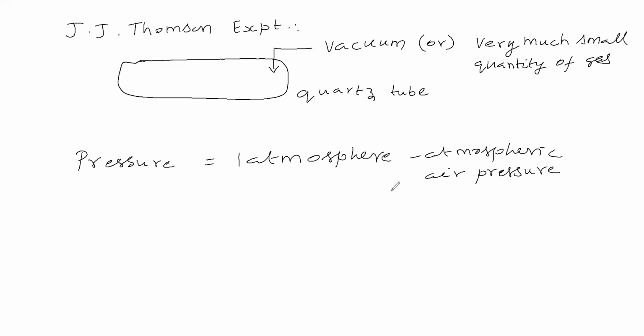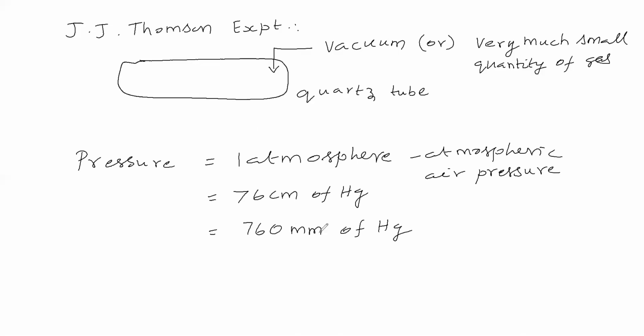So when air flows, how do we feel? That pressure is 1 atmosphere. So 1 atmosphere is equal to how much? It is 76 centimeter of mercury, which is nothing but 760 millimeter of mercury.